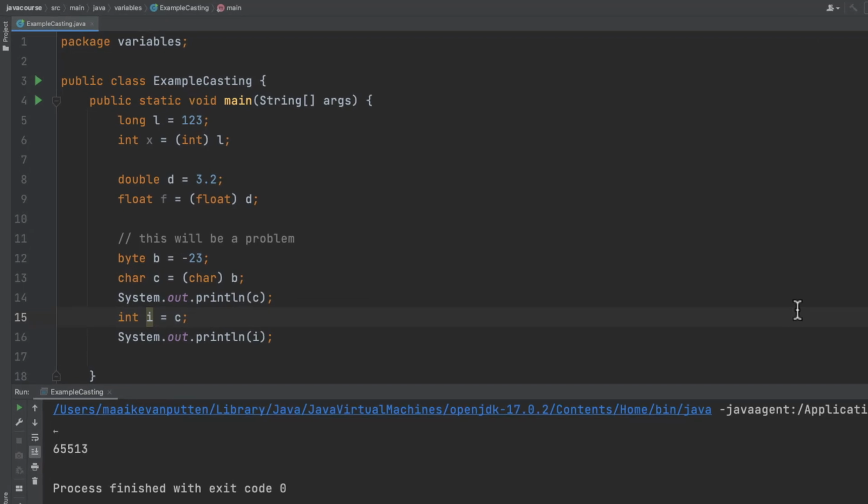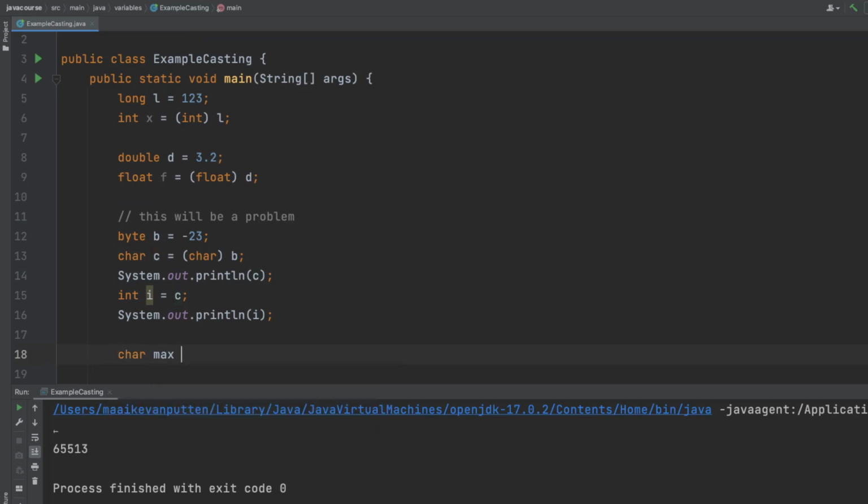So we try to assign -23 to it. And then what happened is that it turned into a really big number. This is because it doesn't allow us to have an overflow. So instead, it goes to the maximum value and starts from there. So just to make sure that this is still clear, the maximum value of a char would be 65,535.